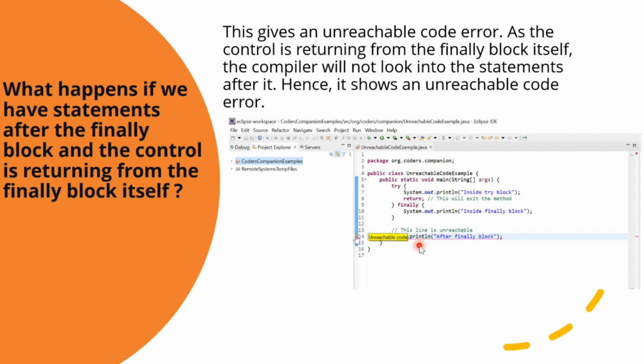It can occur in various situations, such as after a return statement within a method, or after a throw statement that throws an exception, or after a loop that never exits, among others. So, in this example, the SOP after the finally block is considered unreachable because it cannot be executed due to the return statement within the try block. See, that is why this is unreachable code.